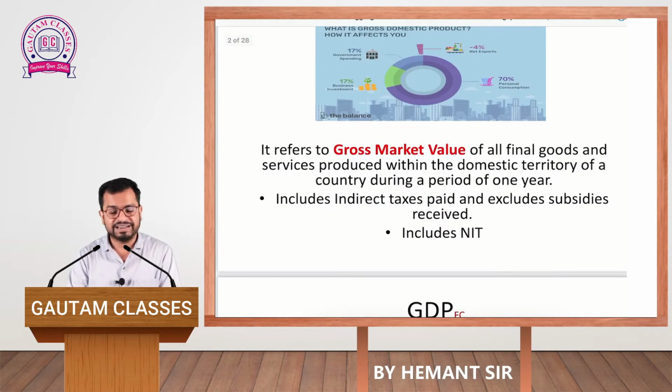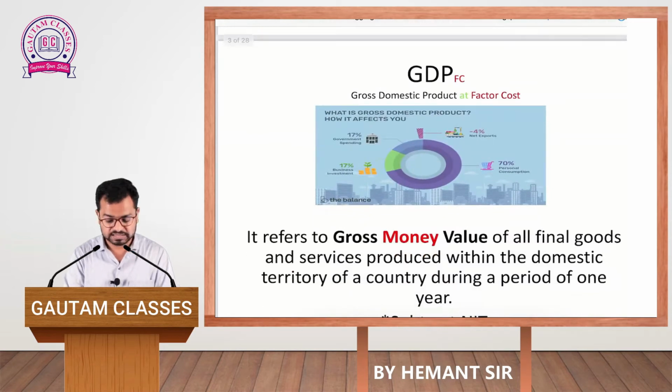I will explain that later with the help of a formula, but before that let me continue with the second important point, GDP at FC. What is GDP at FC? GDP at FC is gross domestic product at factor cost. This is one of the bases for calculating GDP at MP. Without this, I cannot calculate the value of GDP at MP.